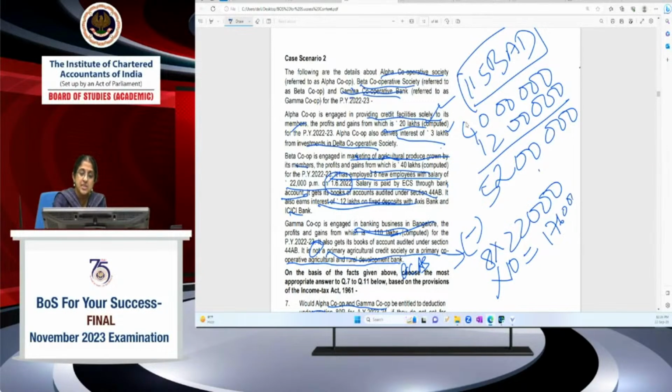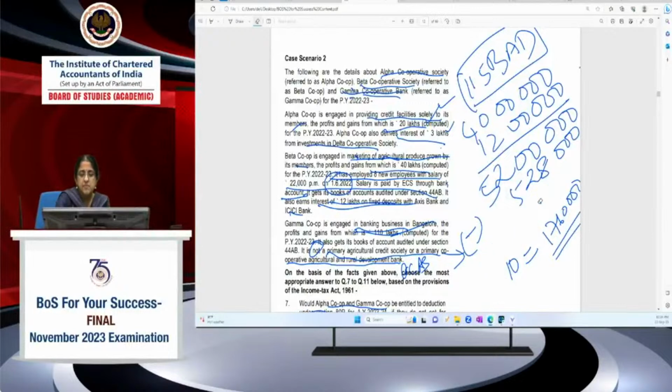This is the total salary. But only 30% deduction is allowable under 80JJAA. So 30% will come to 5,28,000. So the deduction which you will get is 5,28,000, being 30% of 17,60,000. Okay. So 52 lakh minus 5,28,000 will give you 46,72,000.